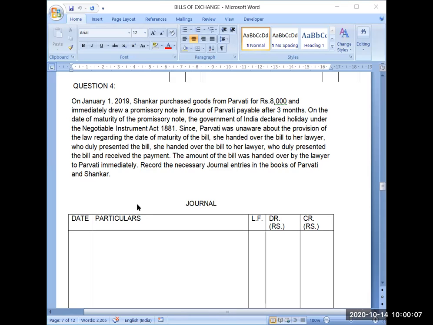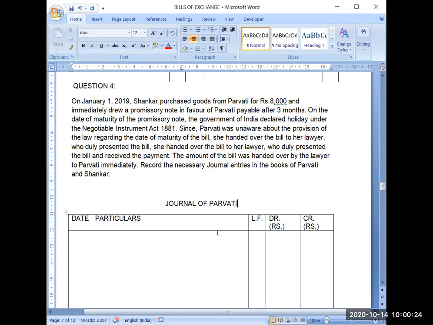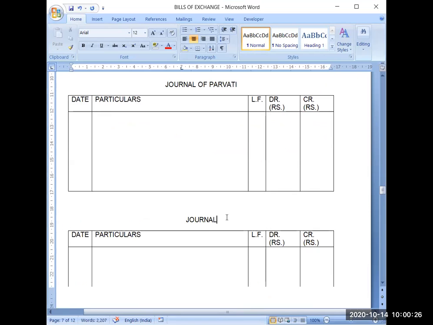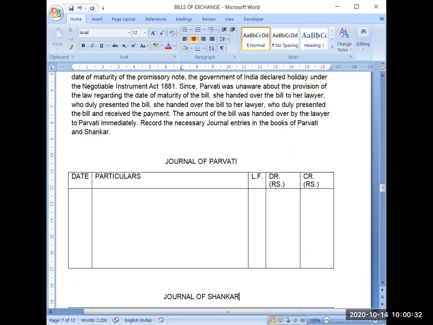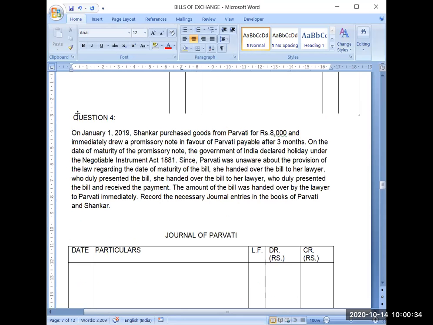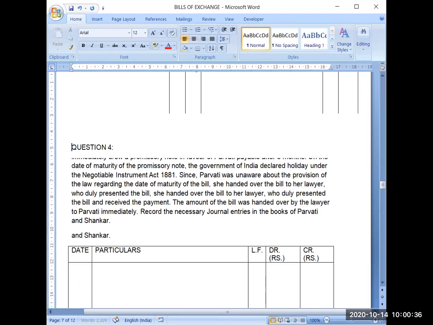Now we will be doing entries. The question is saying, record the necessary journal entries in the books of Parvati and Shankar. So you have to give journal entries in both of the books. So we will give the name of the book, Journal of Parvati. She is the seller actually. And this will become Journal of Shankar. He is the purchaser. So now I will shift this question to the next page.